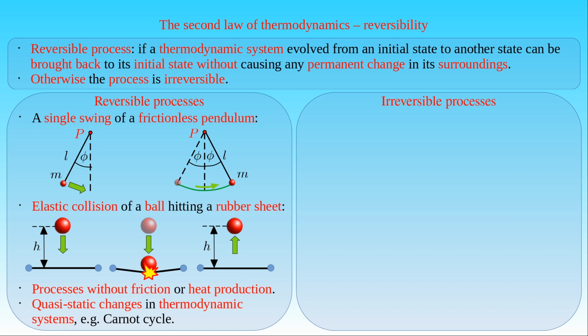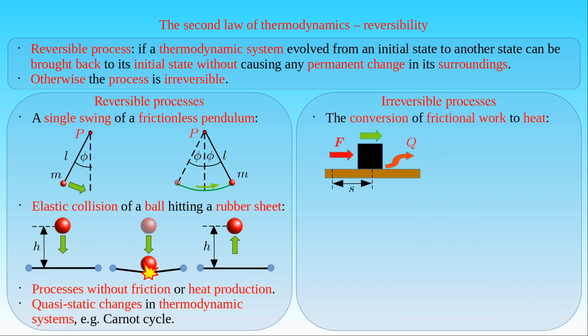The first example of an irreversible process is the production of heat due to friction, that is the conversion of frictional work into heat. When a constant force F is exerted on a body such that it can slide over a surface and covers the distance s, the frictional work depending on the smoothness or roughness of the contact surfaces causes the molecules or atoms on the rubbing surfaces to move faster. That is, these particles gain more kinetic energy and some heat Q is released over the contact surfaces.